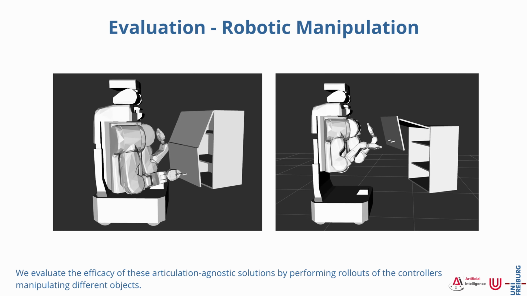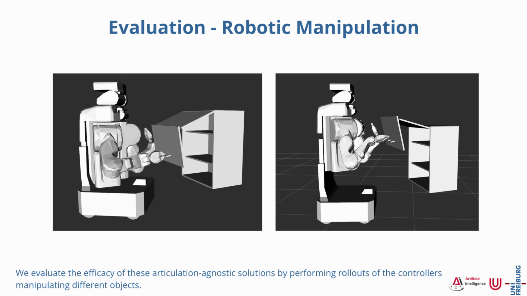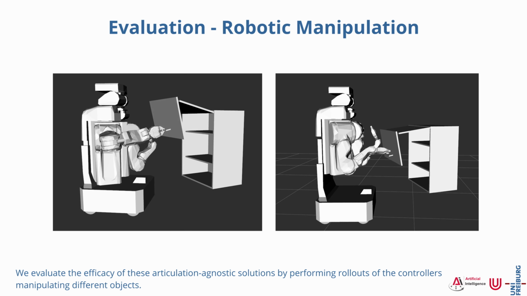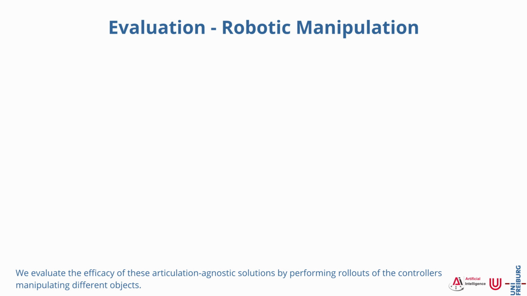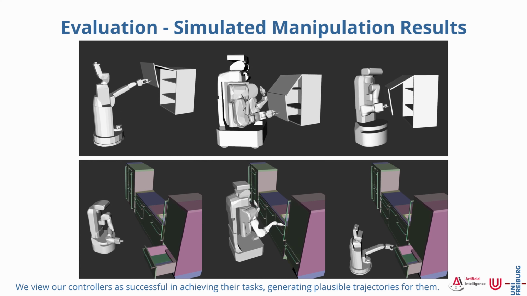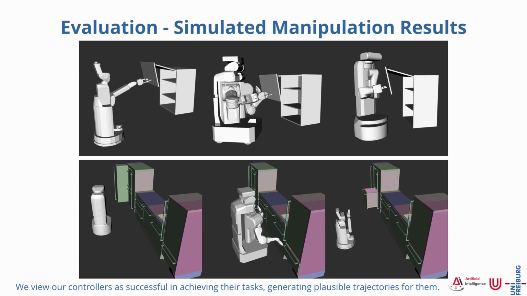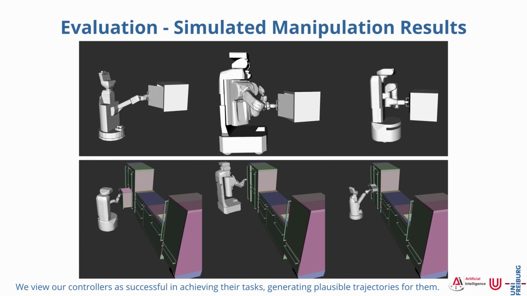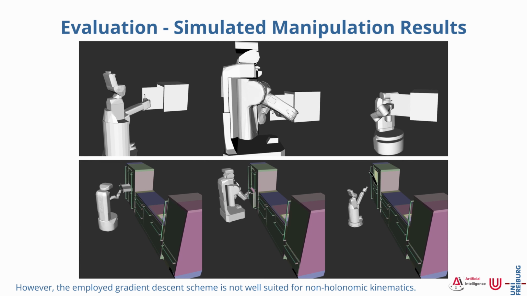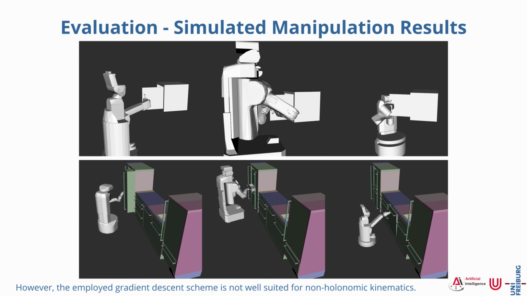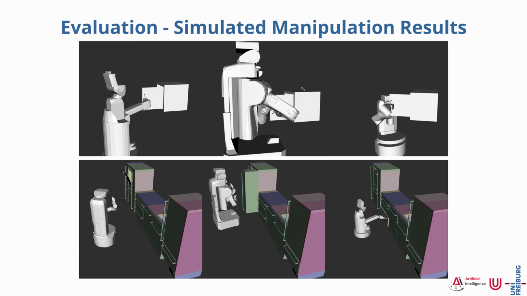We evaluate the efficacy of these articulation-agnostic solutions by performing rollouts of the controllers manipulating different objects. We view our controllers as successful in achieving their tasks, generating plausible trajectories for them. However, we observe the employed gradient descent scheme to be not well suited for non-holonomic kinematics.